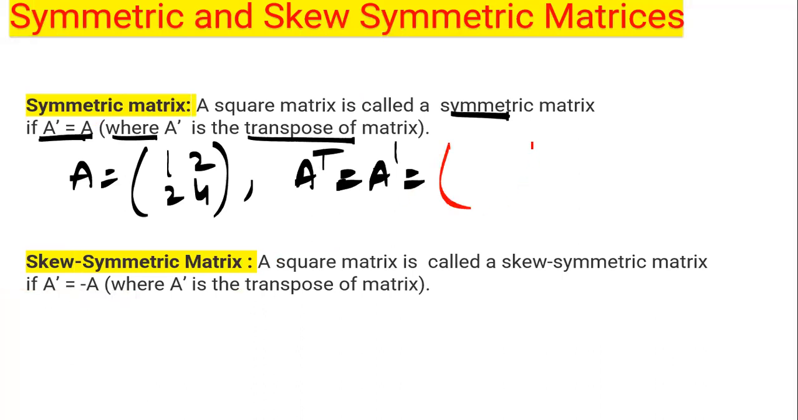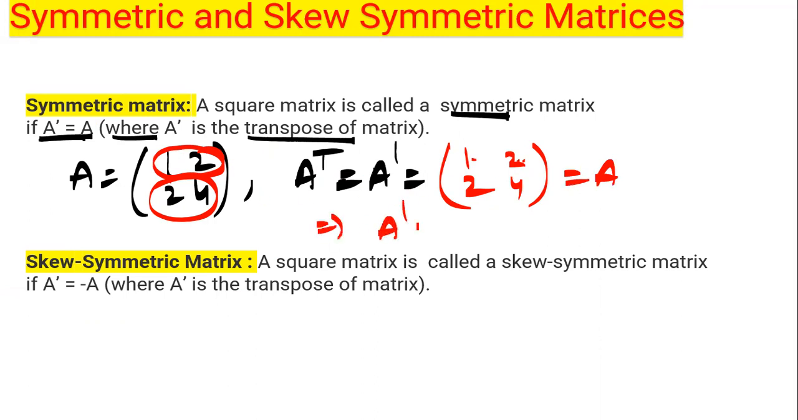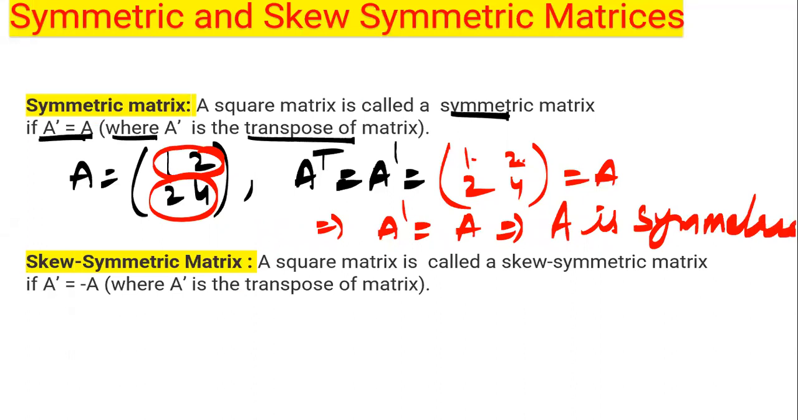What do we do in transpose? We interchange rows and columns. First row will be first column and second row will be second column. And here you can see this is equal to A again: 1, 2, 2, 4. So we can see A transpose equal to A implies A is a symmetric matrix.